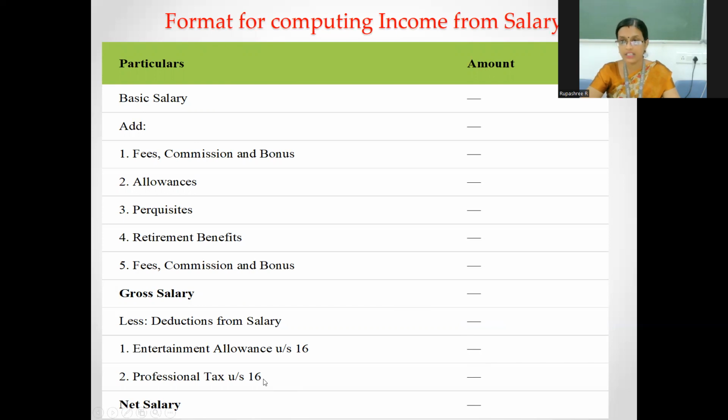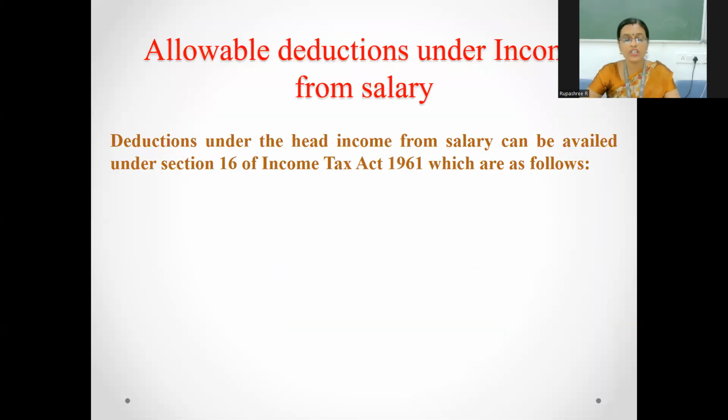The second standard deduction available is professional tax under section 16 subsection 2, which is fixed at 200 rupees per month. So 200 rupees into 12 months in a year gives you 2,400 rupees deductible. Once I deduct these components from my gross salary, I arrive at net salary on which I calculate my tax liability. Now we shall quickly understand the allowable deductions under income from salary.